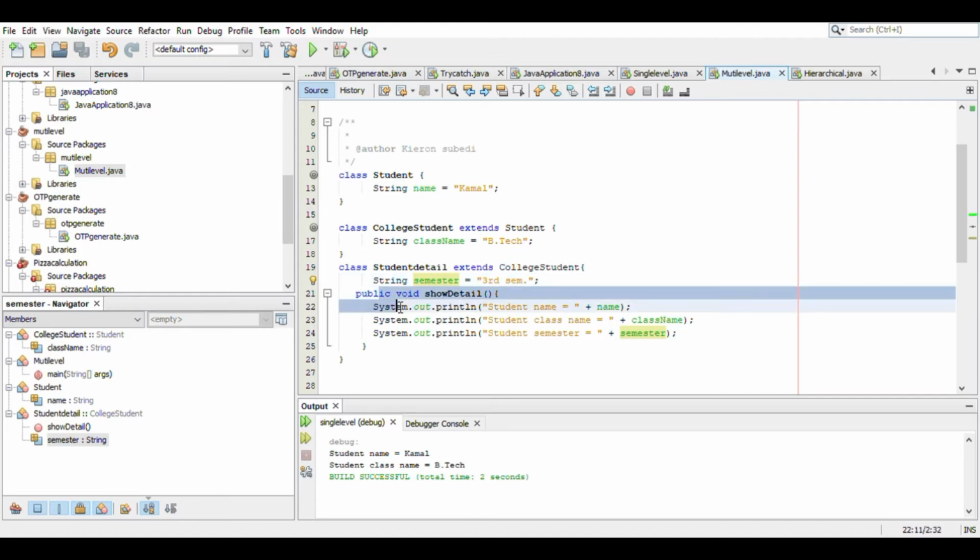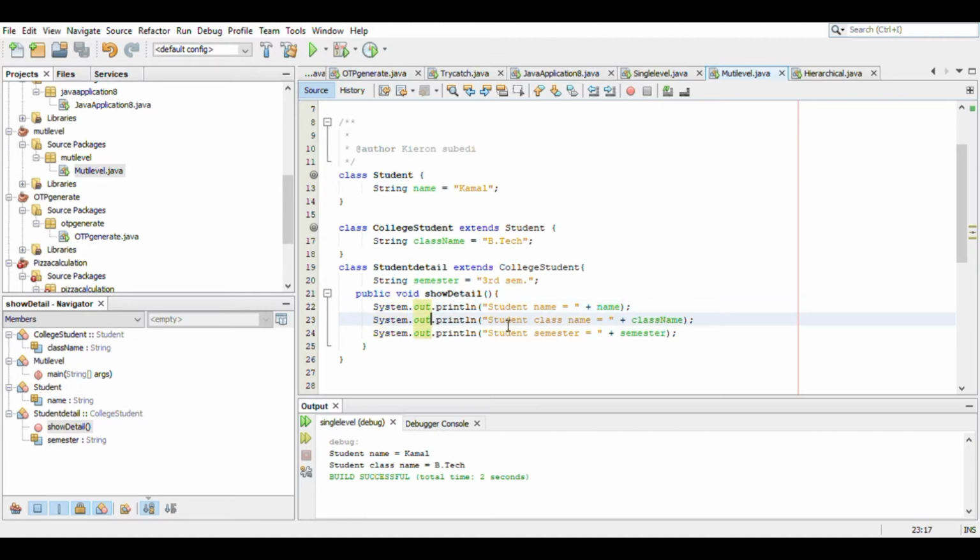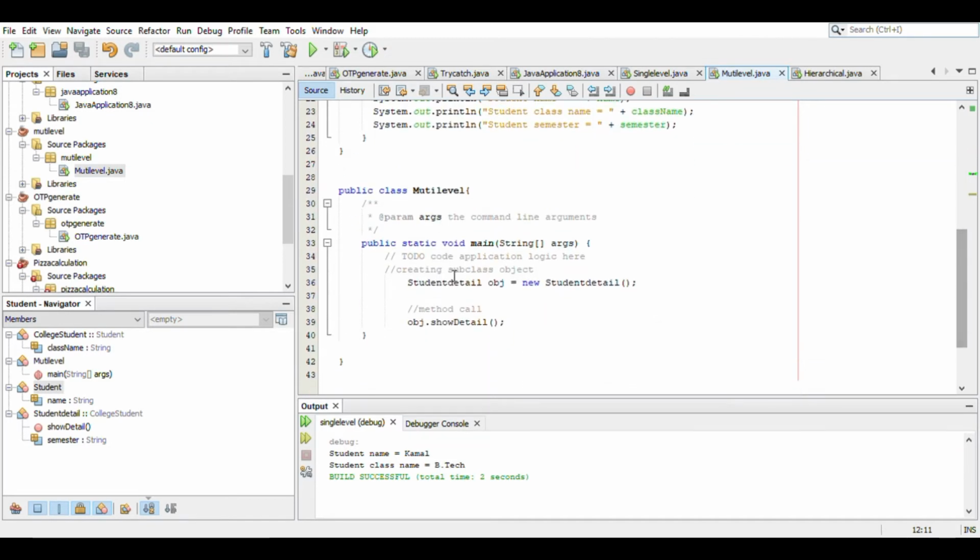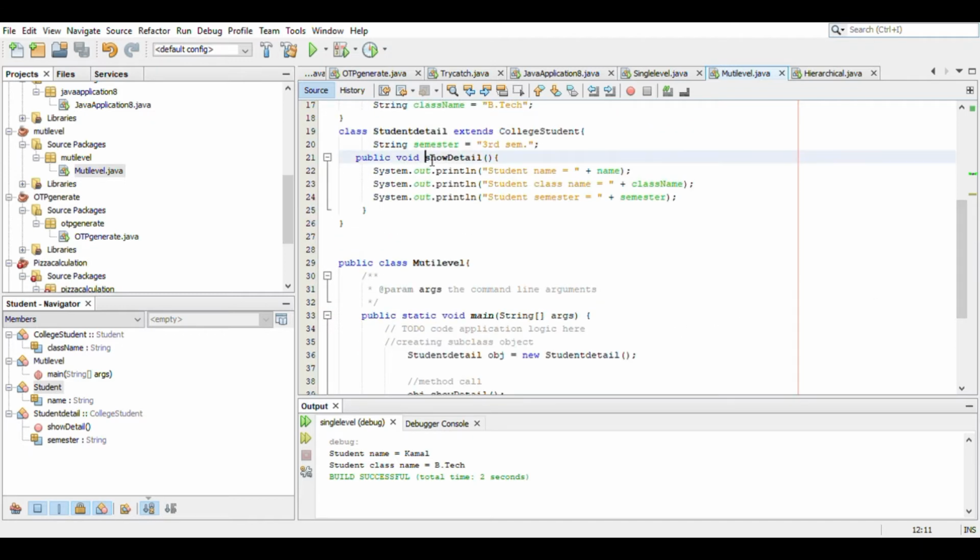Now we created the member function, print void show detail, print student name, that will be inherited from this class, and the class name will be inherited from this class. That means this student detail class will inherit the data from class college student and student. Here you can see that more than two classes participate in the inheritance. Now we created the object student detail, new student detail. Now we call the show detail. That means we call the member function show detail.